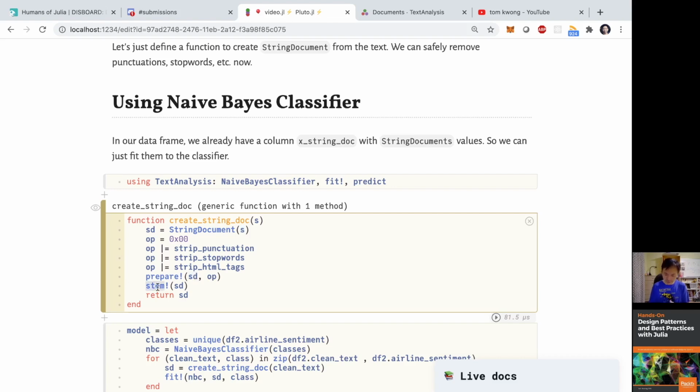And the stem function will take away some of the endings in an English word. For example, if I have a word that says reading, right? The ing part doesn't really add much context to the analysis that I'm working on. So it will become read rather than reading, right? So that's what stemming means.